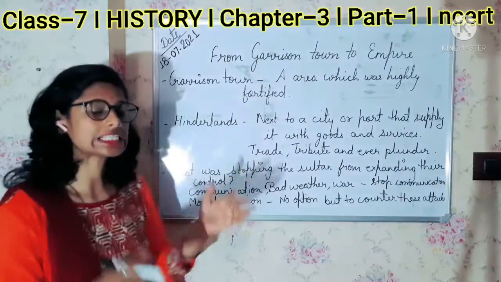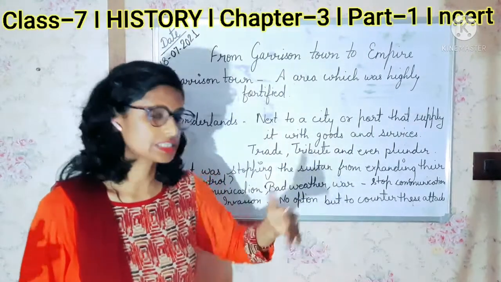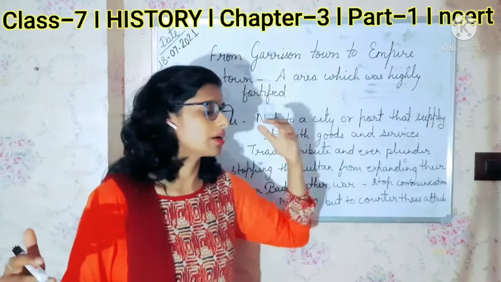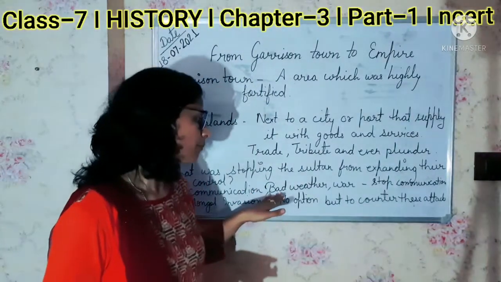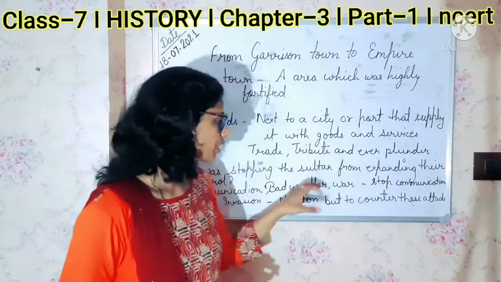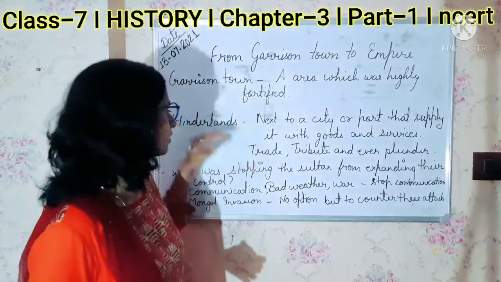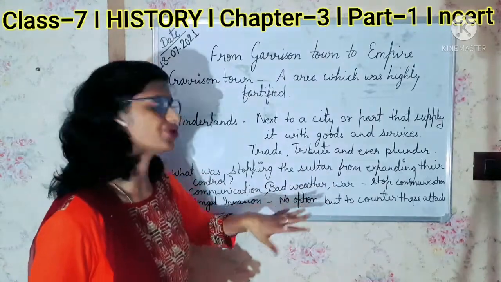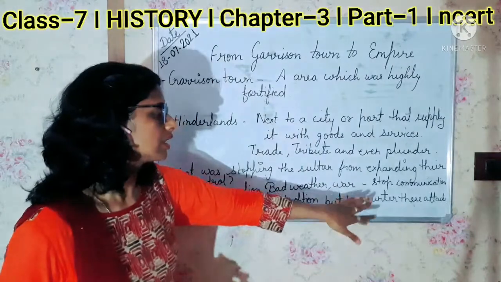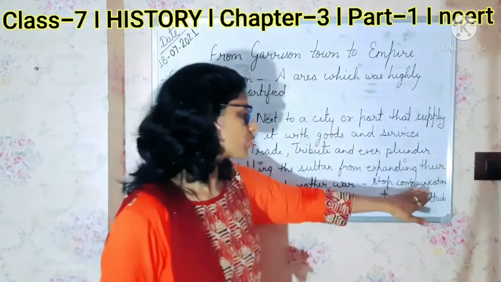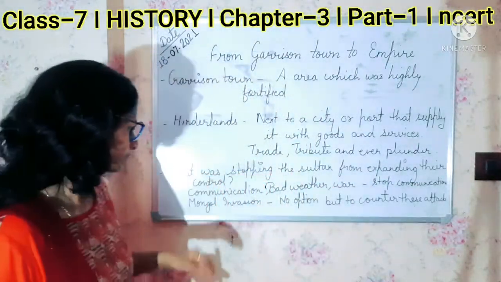There was no communication between the hinterland, the garrison and the Sultan, as they were far from each other, one in Bengal and one in Sindh. The second problem was bad weather and war. Because of bad weather the Sultan couldn't reach the hinterlands, and war also stopped communication.